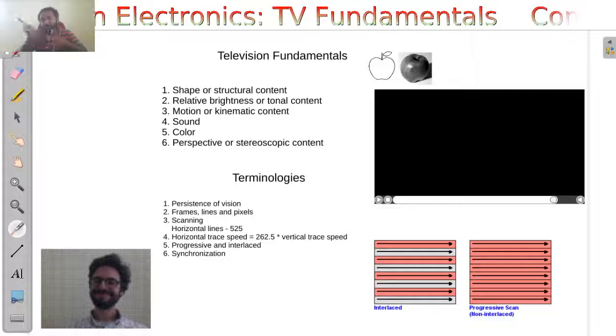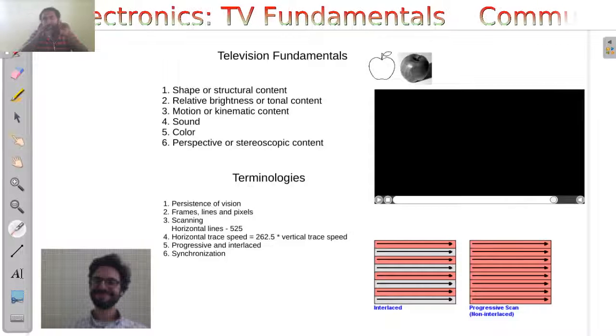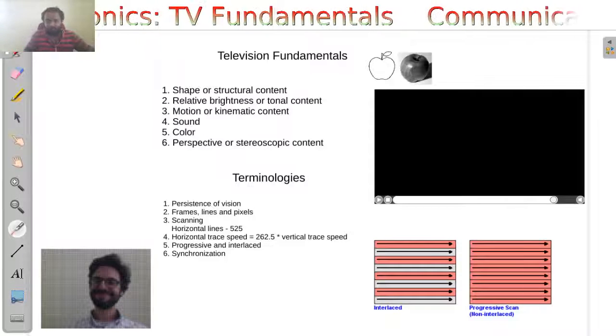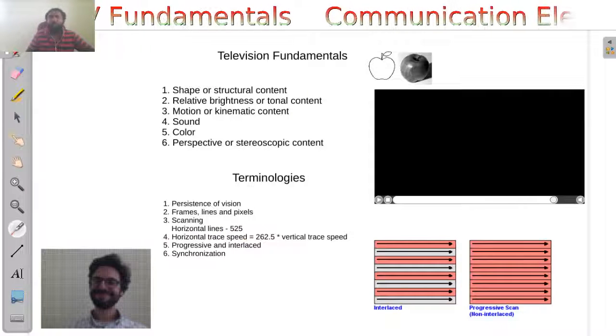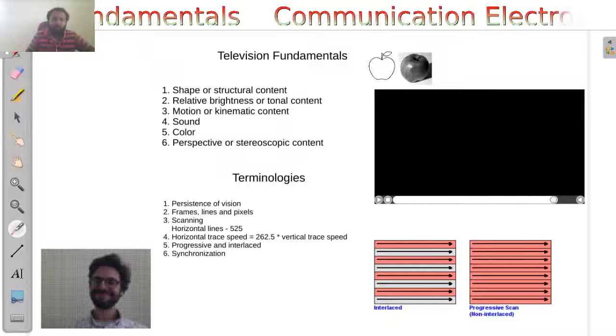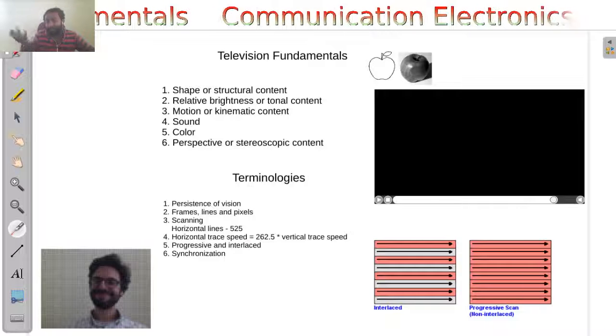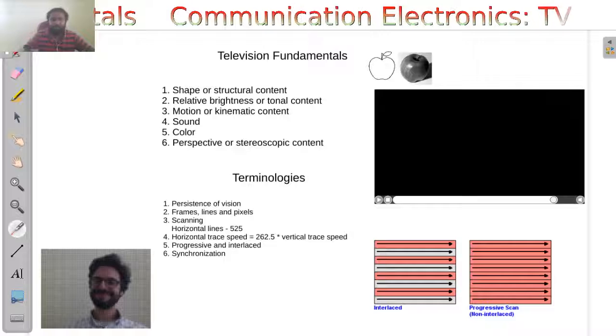On the receiver side, these pixels are projected onto the television screen. So that is what is happening here, and there are horizontal lines, around 525 over a screen, and it varies depending upon the technology, and we will see that.